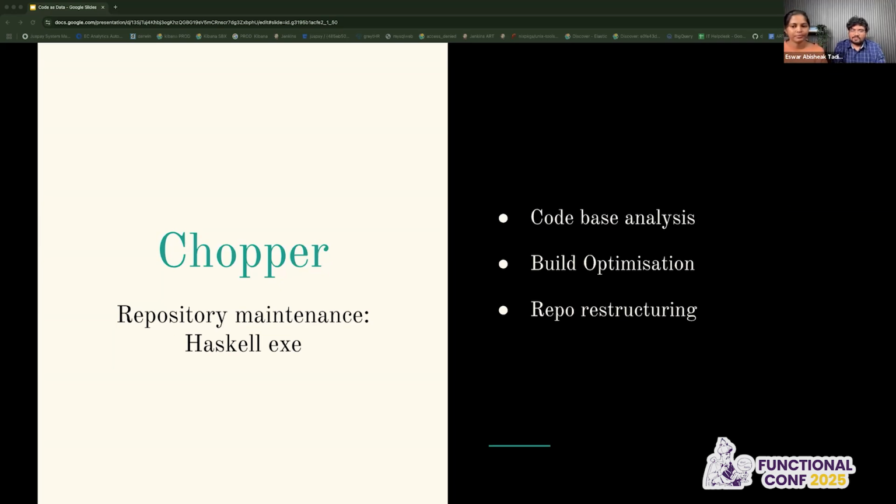So what Chopper exactly does is you give it a plan and you say, I want to split into multiple cabals, or I want to split it into multiple modules. Then it executes it, and it'll give you compilable code which you can commit and push. We can also do it manually, it's not something we won't be able to do. But once you do it, every other developer should also rebase, right? Whenever they have their features, they have to resolve conflicts and all. It takes time. So that's where Chopper comes in.